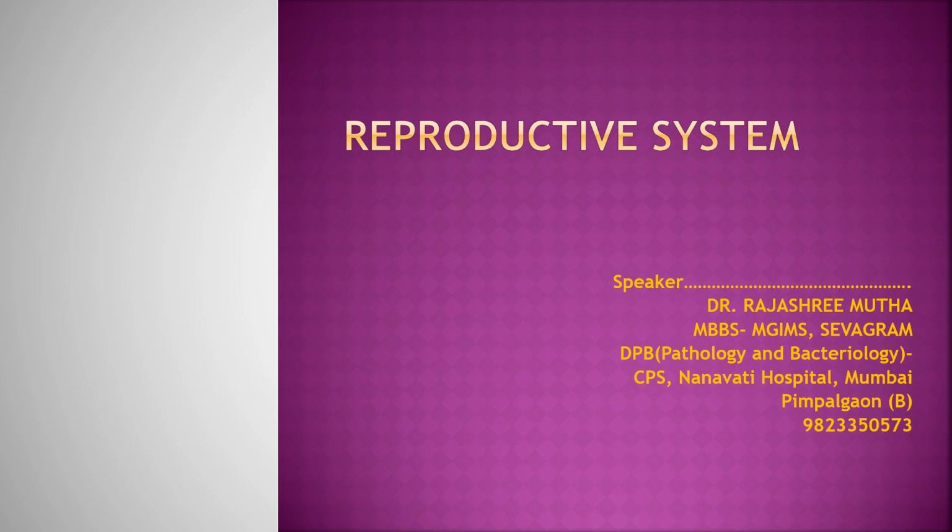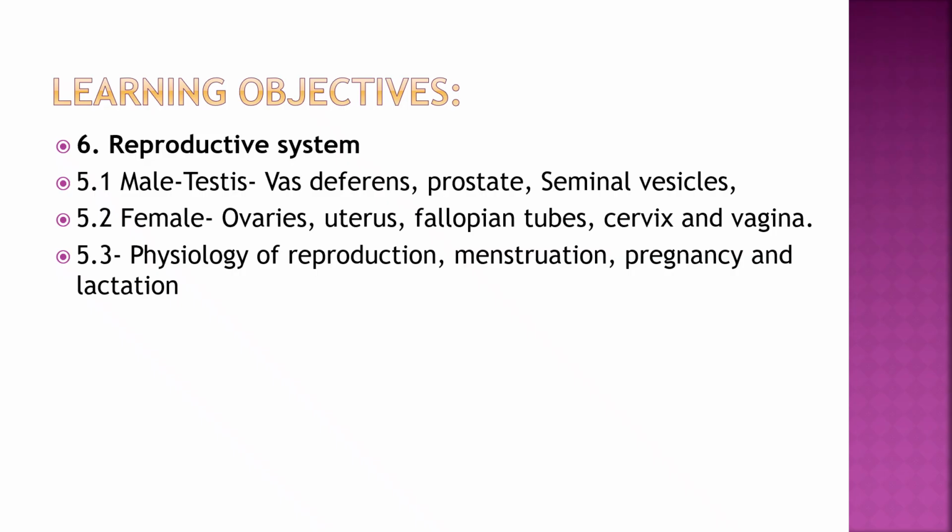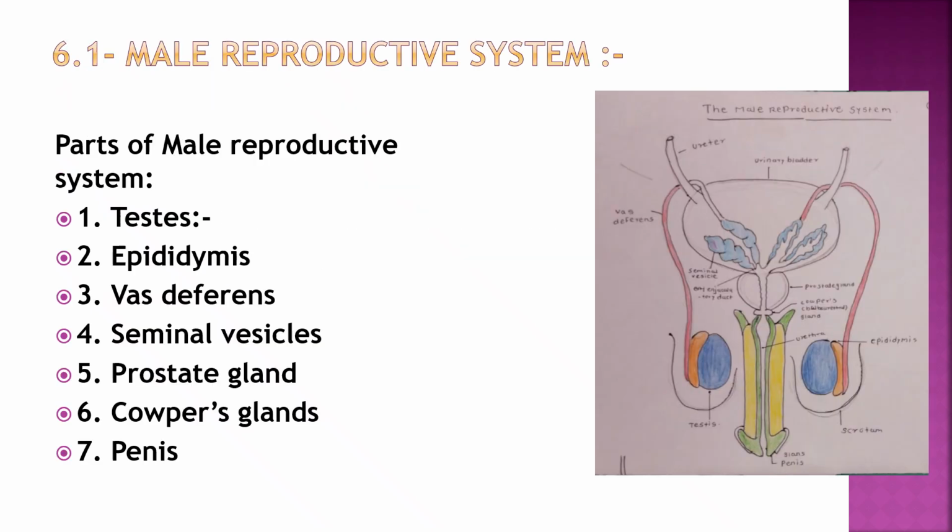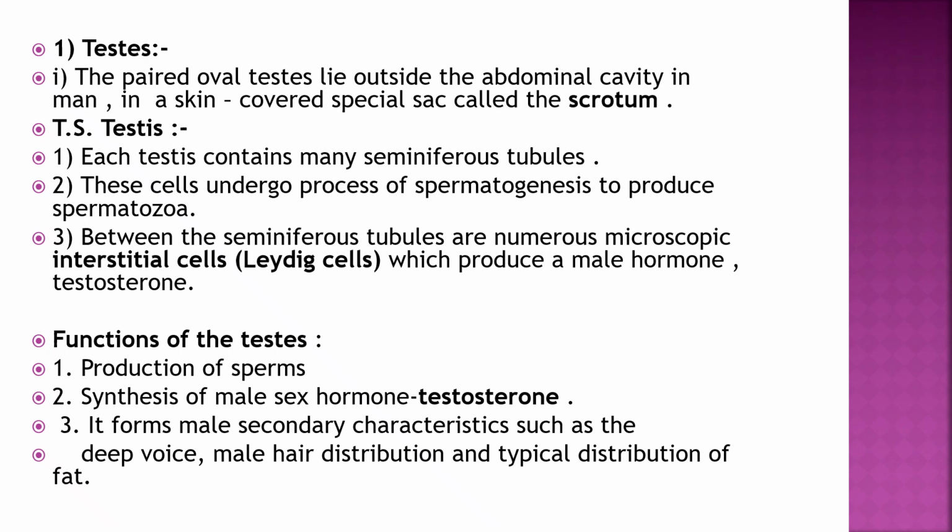So today we are going to study the male reproductive system. In this diagram you can see the male reproductive system. The learning objectives of the reproductive system are 5.1 male reproductive system, 5.2 female reproductive system, and 5.3 physiology of reproduction, menstruation, pregnancy and lactation. The parts are testes, epididymis, vas deferens, seminal vesicles, prostate gland, Cowper's gland and penis. So let's study each in detail.